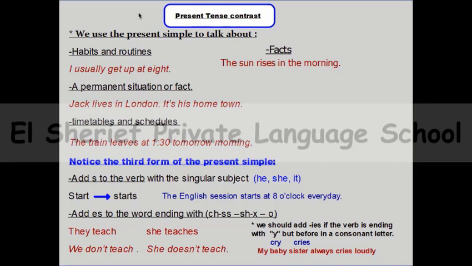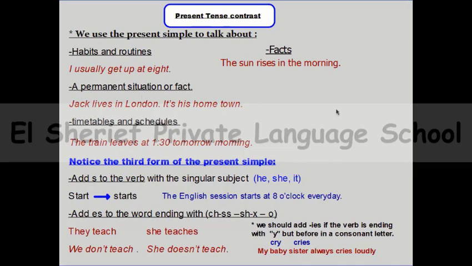To start talking about present simple, you need to remember, when can I use present simple? We can use present simple if we are talking about habits or daily routine. If this is something repeated for you and you can do it a lot of times, so this is your habit, so you can use present simple like this sentence. I usually get up at 8 o'clock. So this is your habit, so this is present simple.